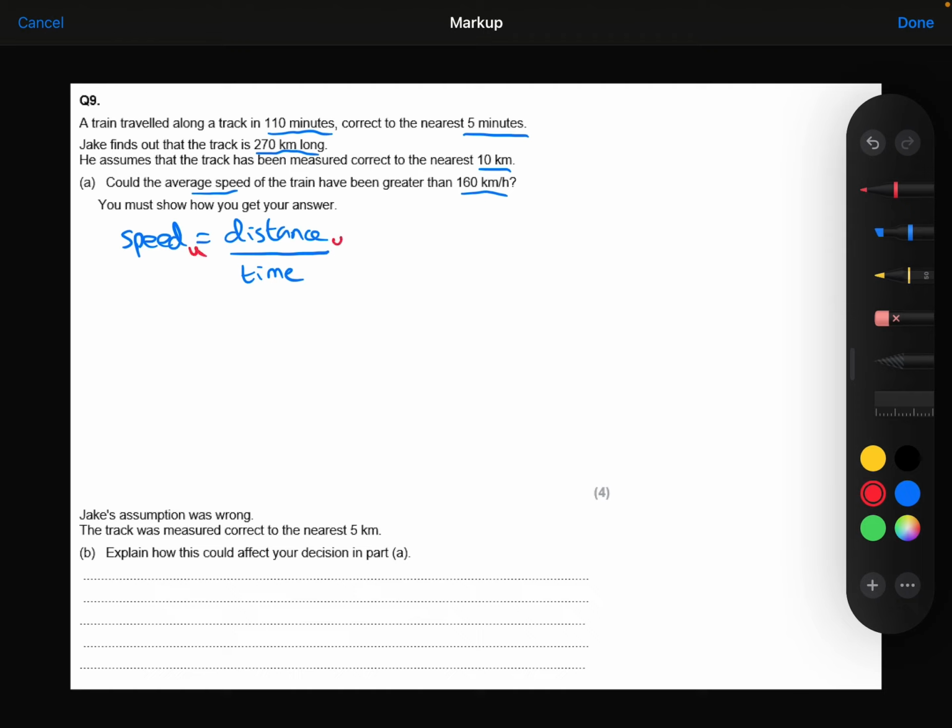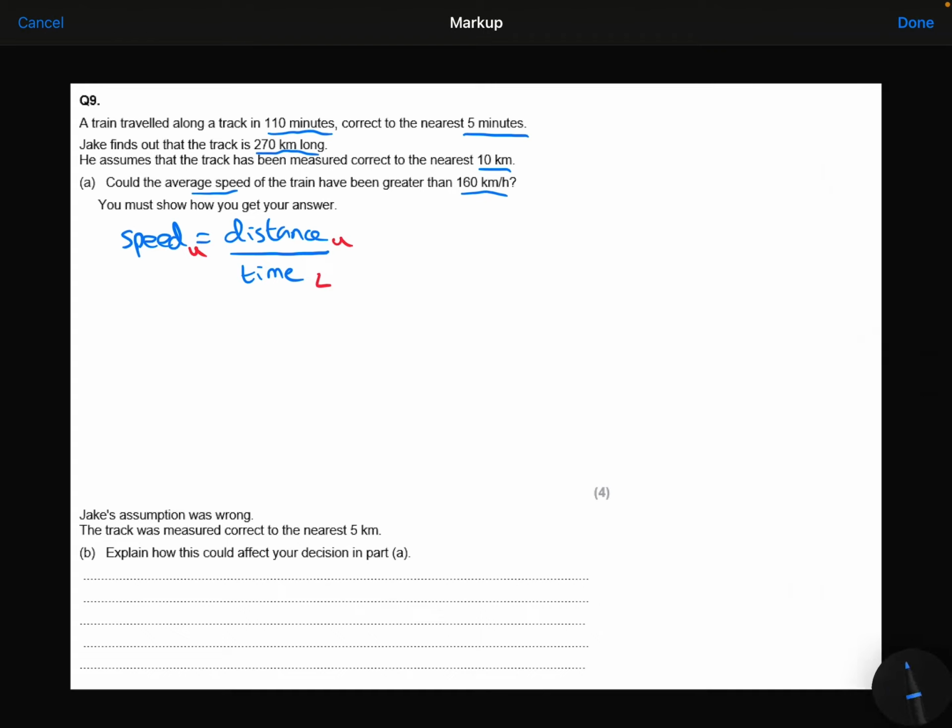So for that, I want to do the upper bound of the distance divided by the lower bound of the time. To get the biggest value possible for the speed, I want to do the biggest number divided by the smallest number. Right, let's work out what those numbers are.